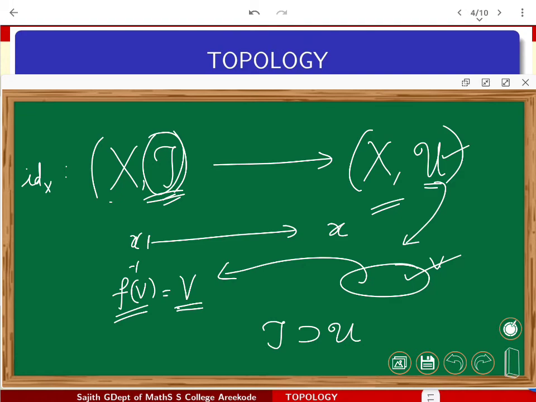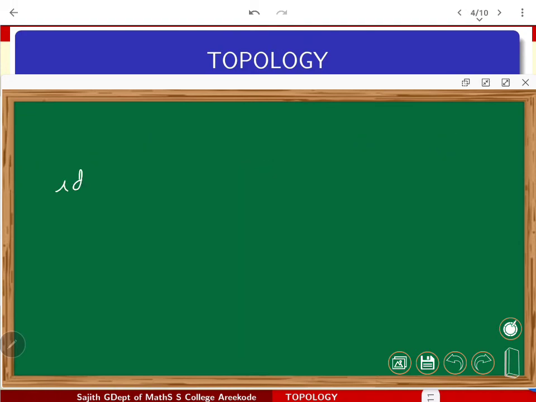Still, if you are looking at a particular example, we know that the largest topology, the finest topology on a set, is obviously the discrete topology. So if you give the domain the discrete topology, what will happen? Think about the identity function from X with the discrete topology. Discrete topology means every subset of X is going to be open.